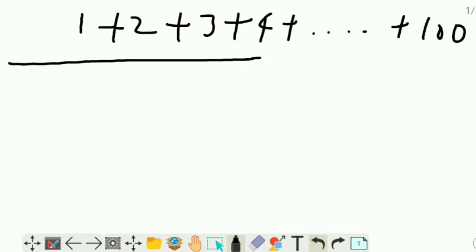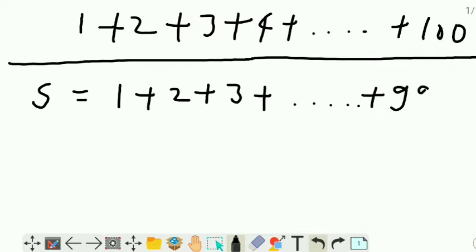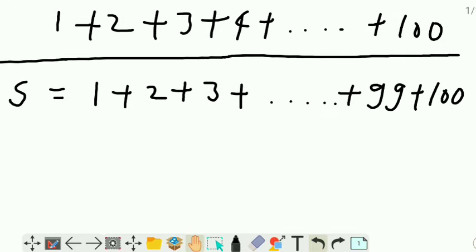We will do something else. S, standing for sum, is equal to 1 plus 2 plus 3 plus dot dot dot plus 99 plus 100. Any problem? This can be written in this form, or not? Yes, it is written in this form.